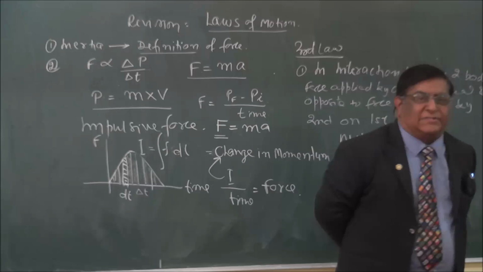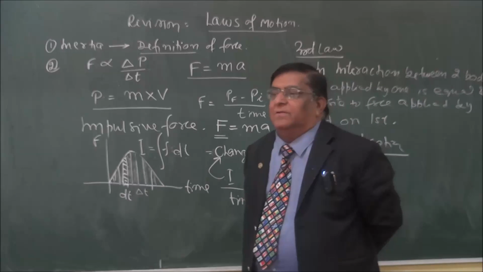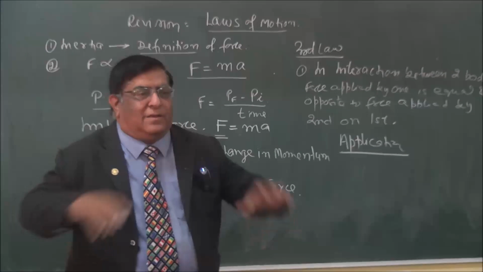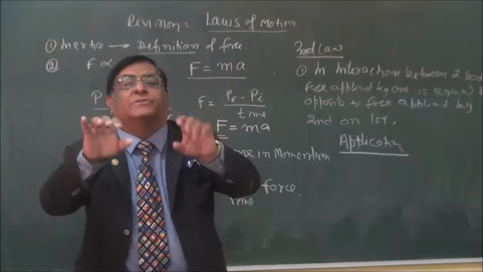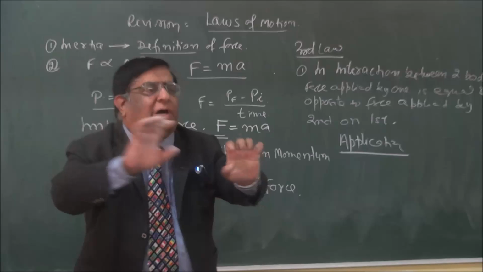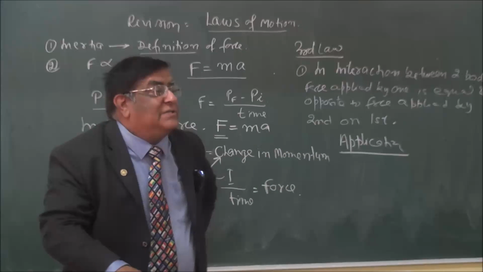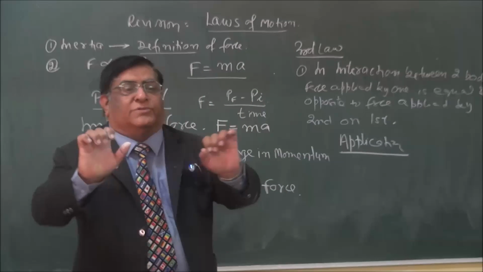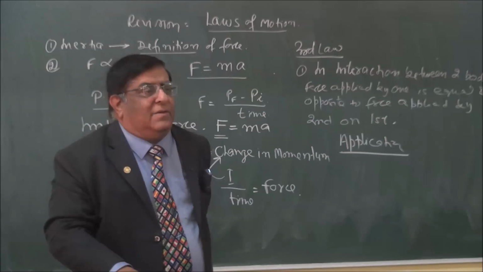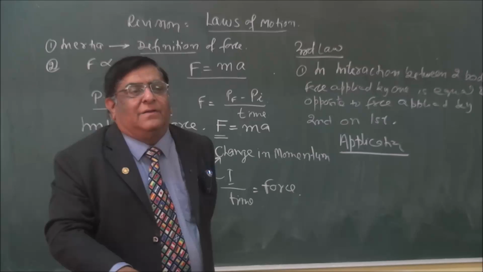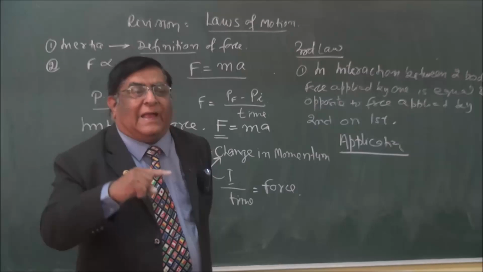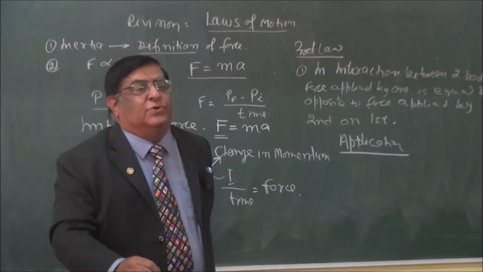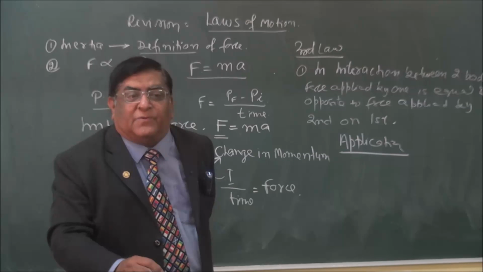My body, the car's body, car seat, wheel, steering, everything is a member of a system. Right? I am sitting on the back seat and I push the front seat with a lot of force, the car doesn't move. So however much force I apply, the car doesn't move. You can give me many reasons how my force is being balanced. But what I will say is, because I am a member of that system and I am applying force on another member of the system, the car doesn't move. So I will say it is an internal force.